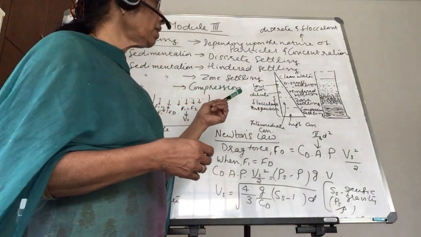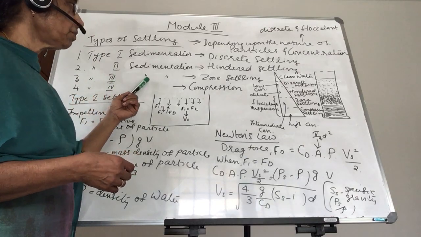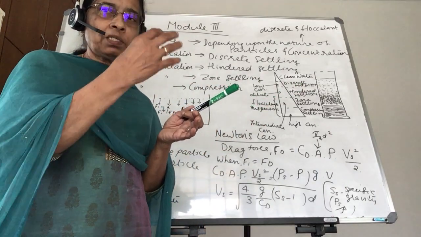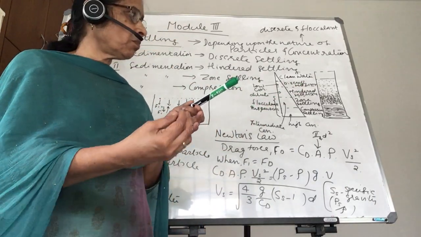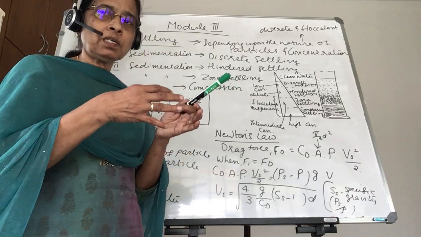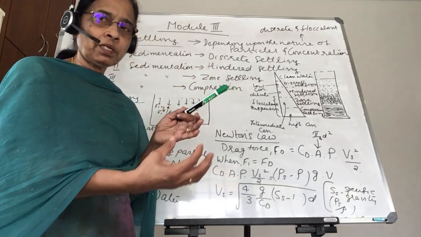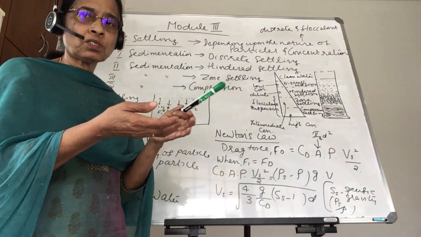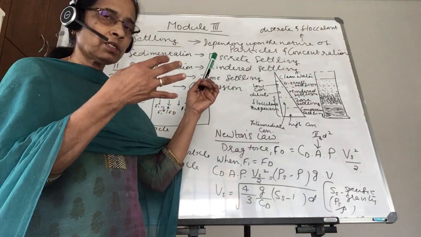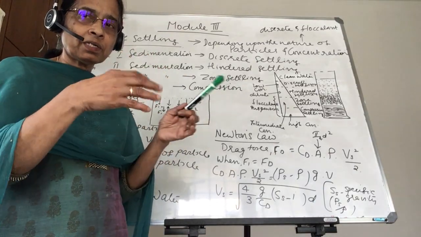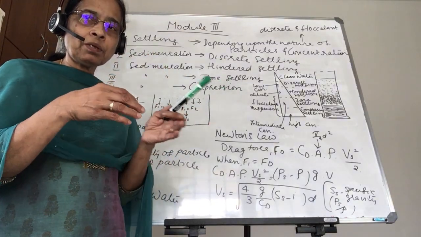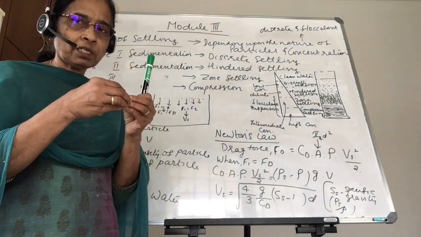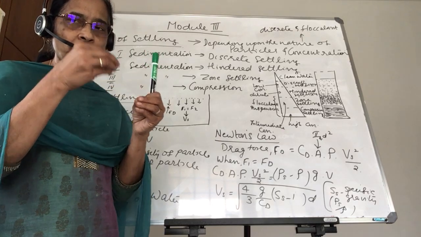Now coming to the next type, type 3 sedimentation, that is zone settling. In that zone, the particles already moving towards the bottom, both discrete particles and flocculent particles, all arrive there. In the zone settling zone, the concentration is more than in the other two zones, so there is no space for the particles to move easily down.